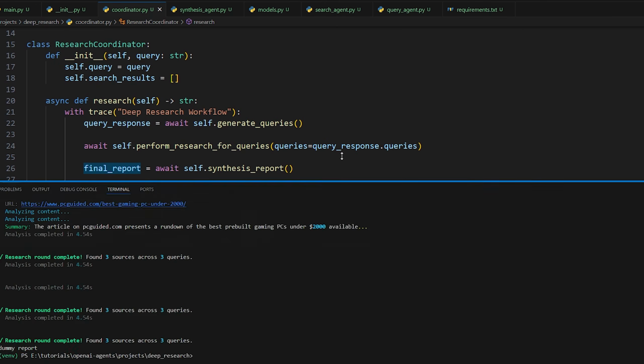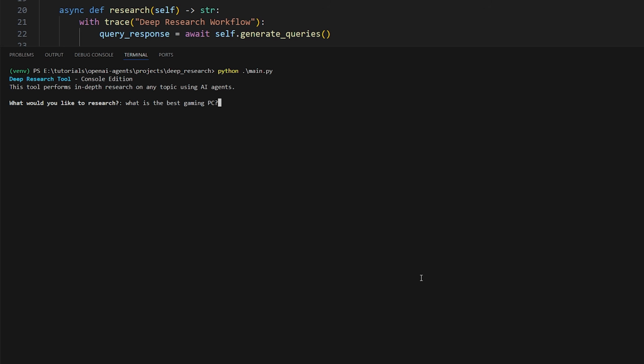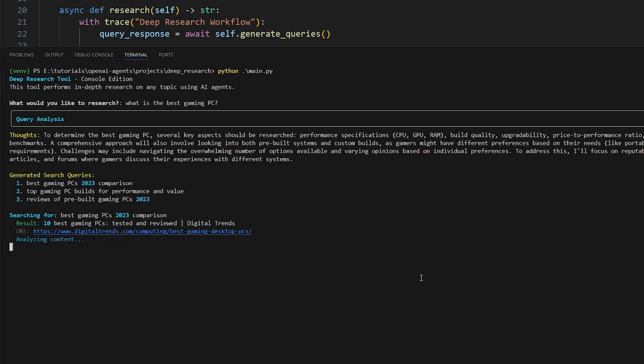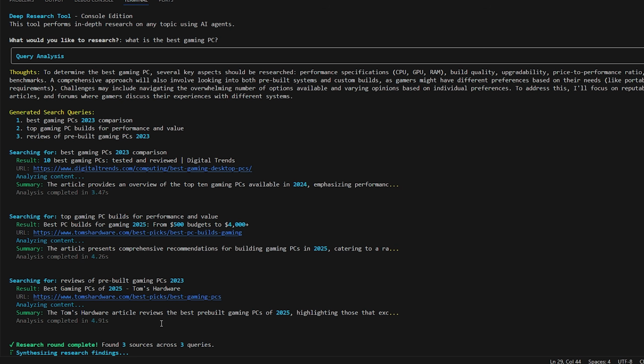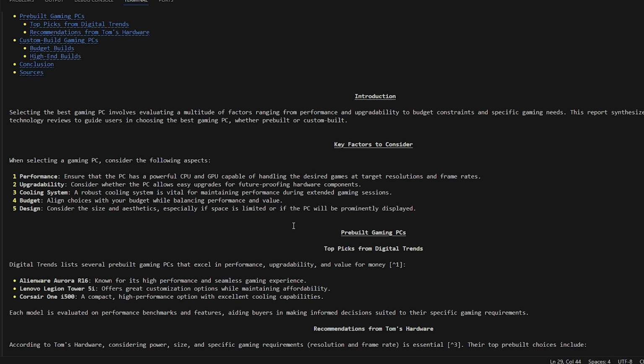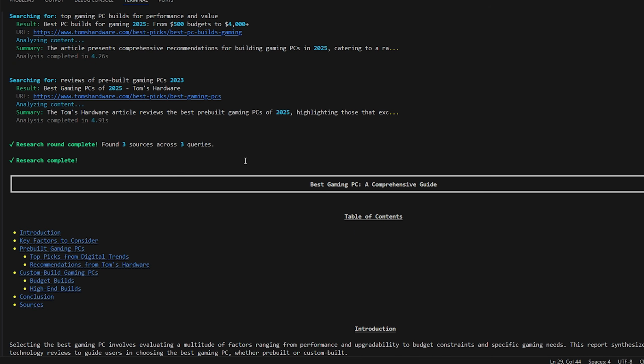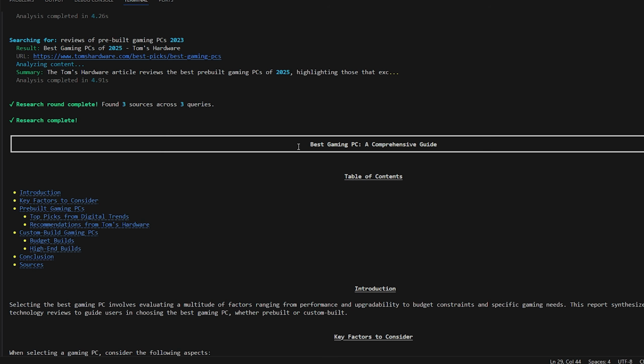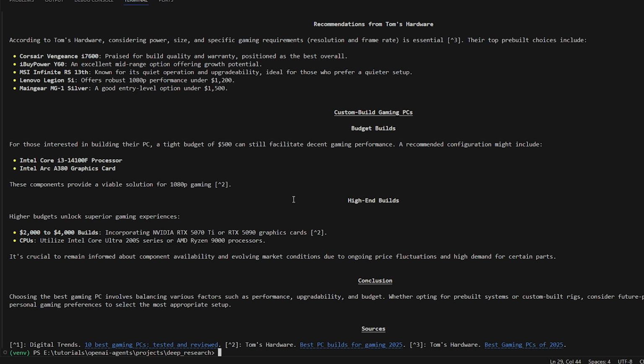There's only one way to see how it looks. Let's actually run it and see what we get. So what is the best gaming PC? So it's searching each URL, getting our summaries together. Here we go, research round complete. Now synthesizing research findings. There we go. Here we go. Look at that. So very detailed. So this is where our markdown component that we just imported comes in. It shows a title and it's all formatted as you can see. So it looks really good.